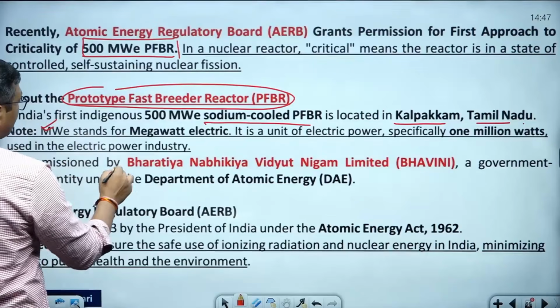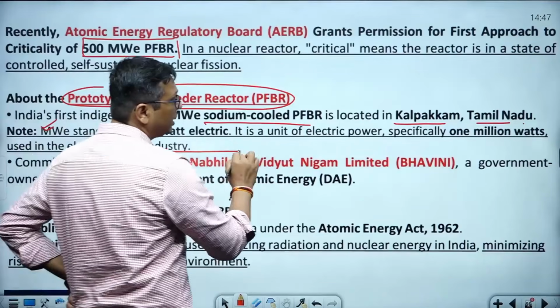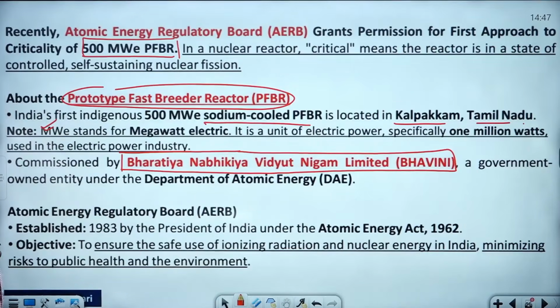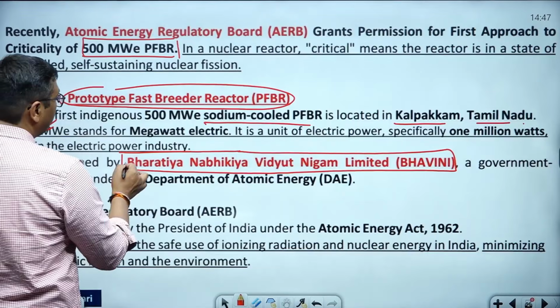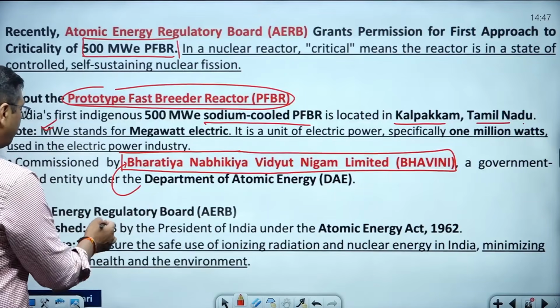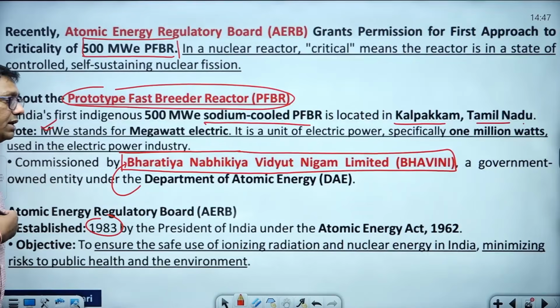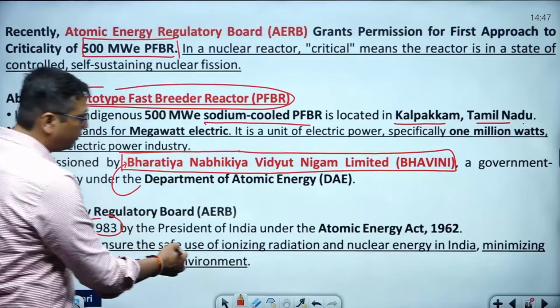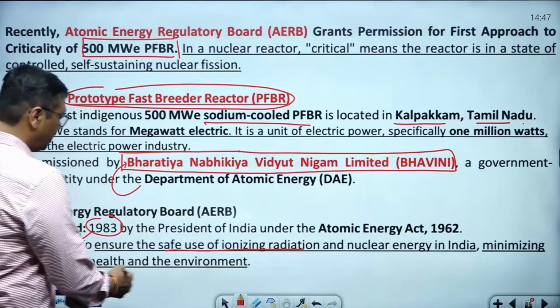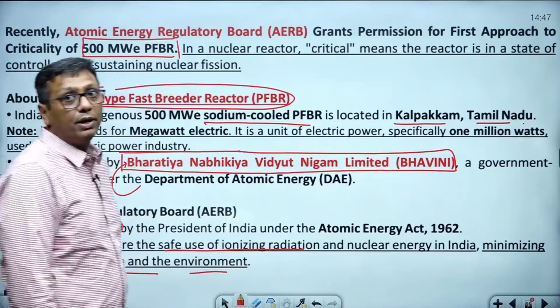It is commissioned by Bharatiya Nabhikiya Vidyut Nigam Limited, BHAVINI, a government owned entity under the Department of Atomic Energy. It got the responsibility to start this type of project in India. The Atomic Energy Regulatory Board was set up in 1983 by the President of India under the Atomic Energy Act 1962, to ensure the safe use of ionizing radiation and nuclear energy in India, minimizing risk to public health and the environment.